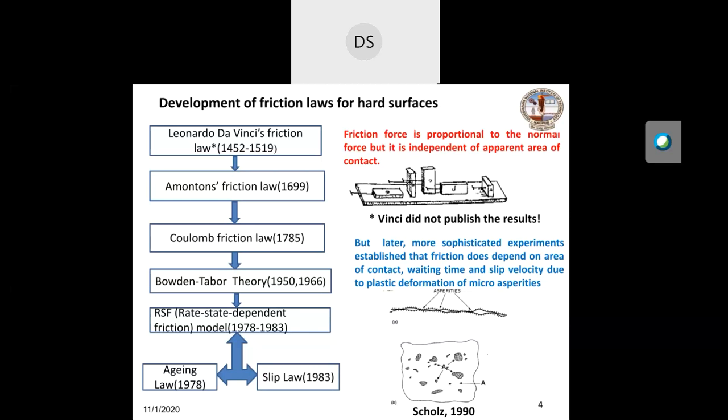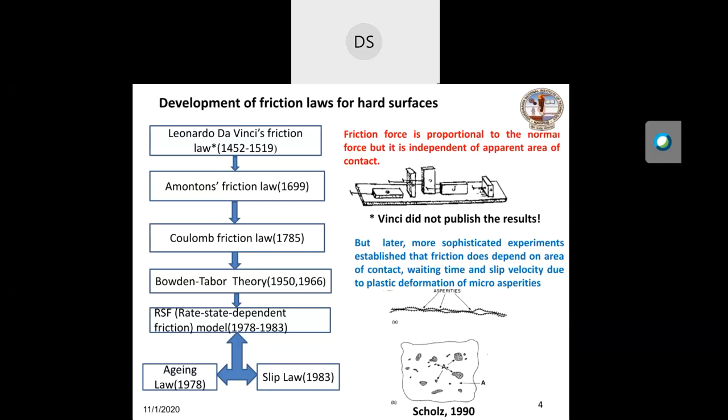And they found that Leonardo da Vinci's law is valid, but they came out with some additional friction laws, and that is known as the Amontons-Coulomb friction law. But later it was found that the friction depends on the area of contact, wetting time, and slip velocity.